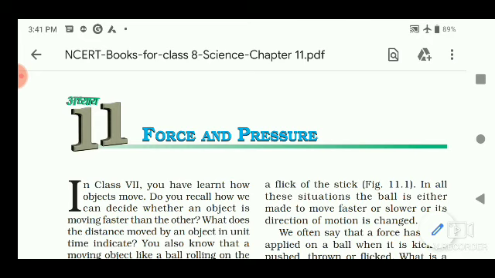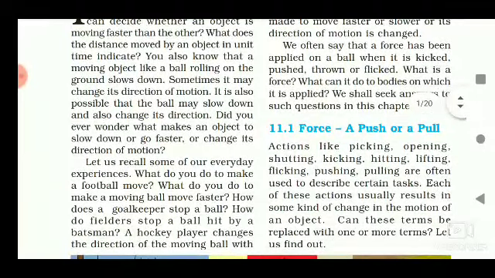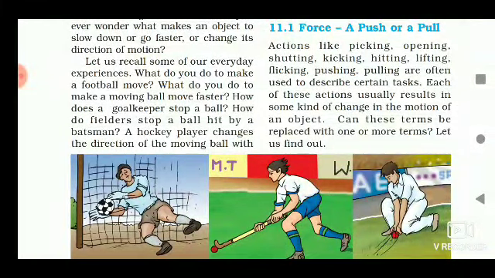This is chapter number 11. In the previous class, we learned that push and pull work is called force. And actions like picking, opening, shutting are all push or pull types of force.